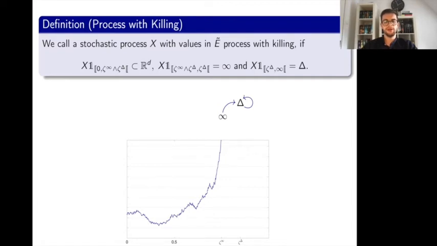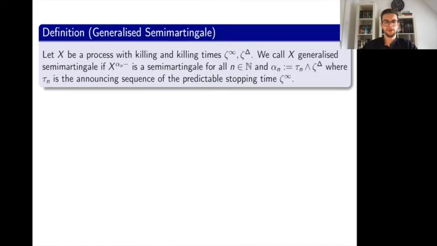And with the help of this concept, we are now able to define semi-martingales with killing. This kind of process will be called generalized semi-martingales in the following.